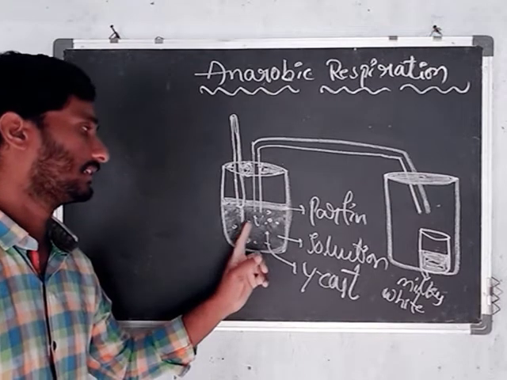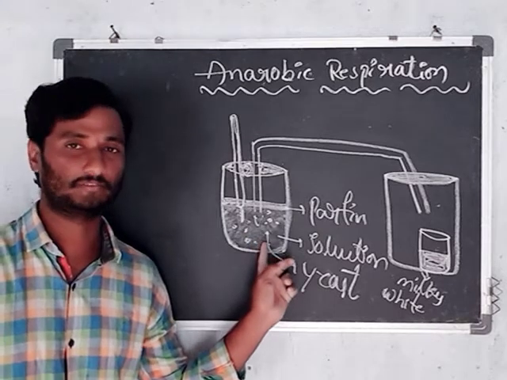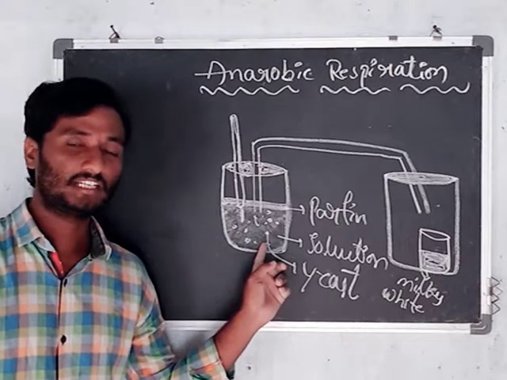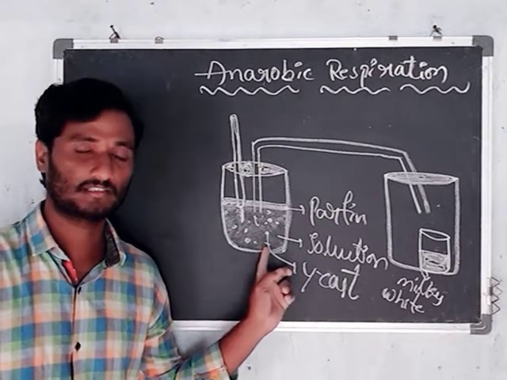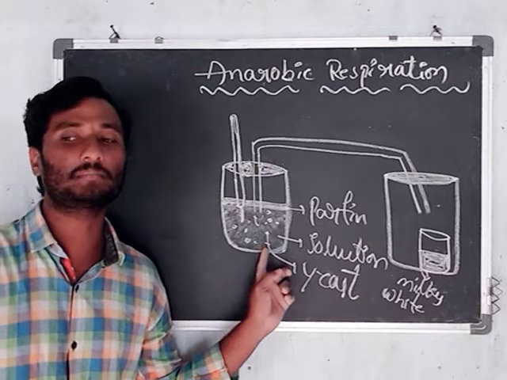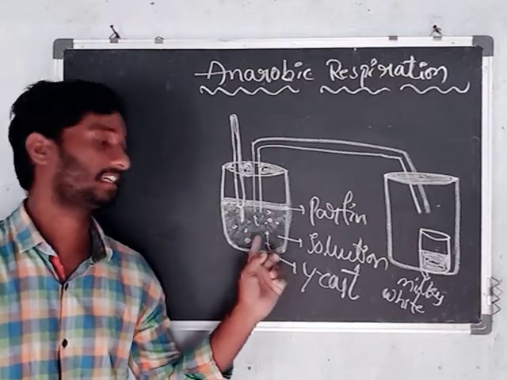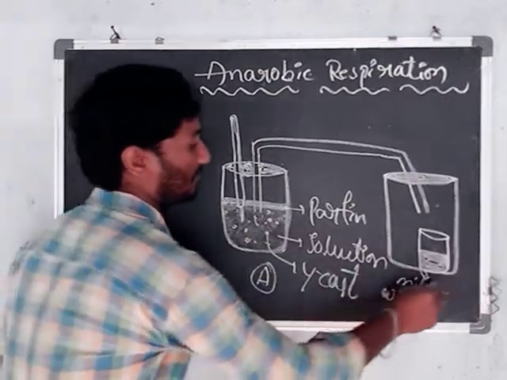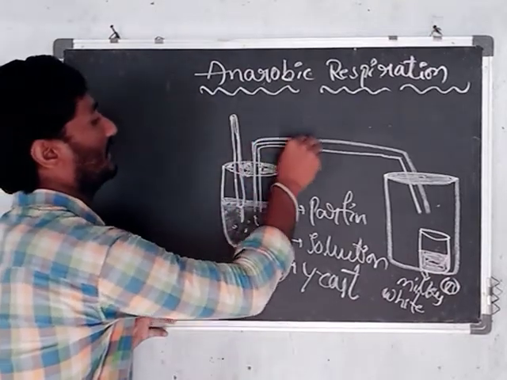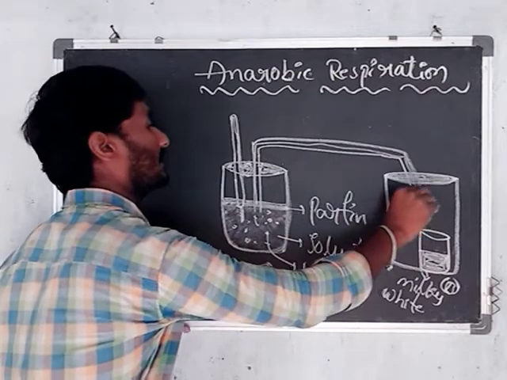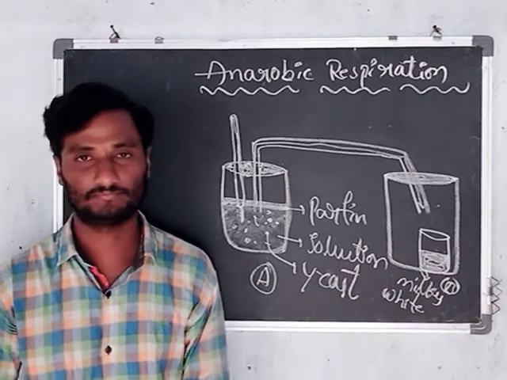When there are no oxygen molecules in that solution, the yeast participates in the anaerobic respiration process. After anaerobic respiration, the carbon dioxide is released in beaker A. This carbon dioxide passes into beaker B, which contains lime water.